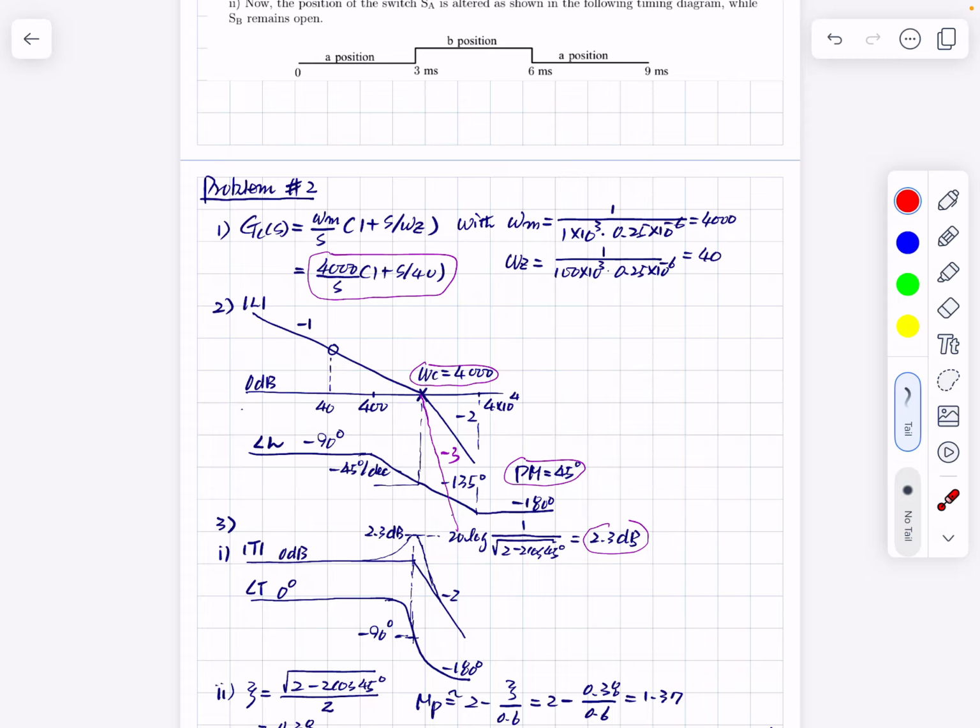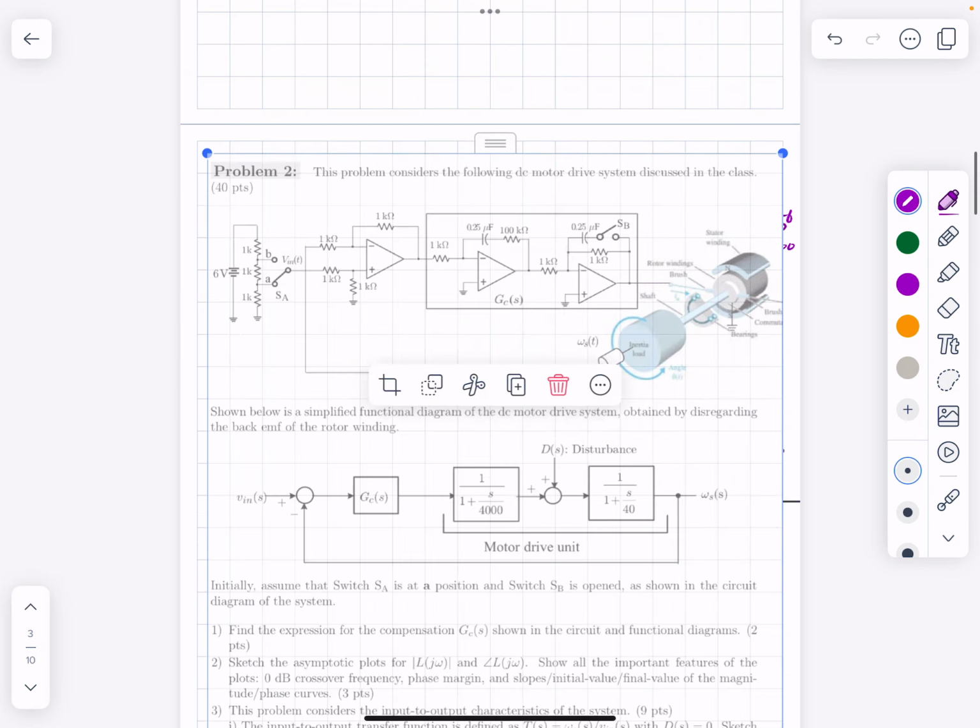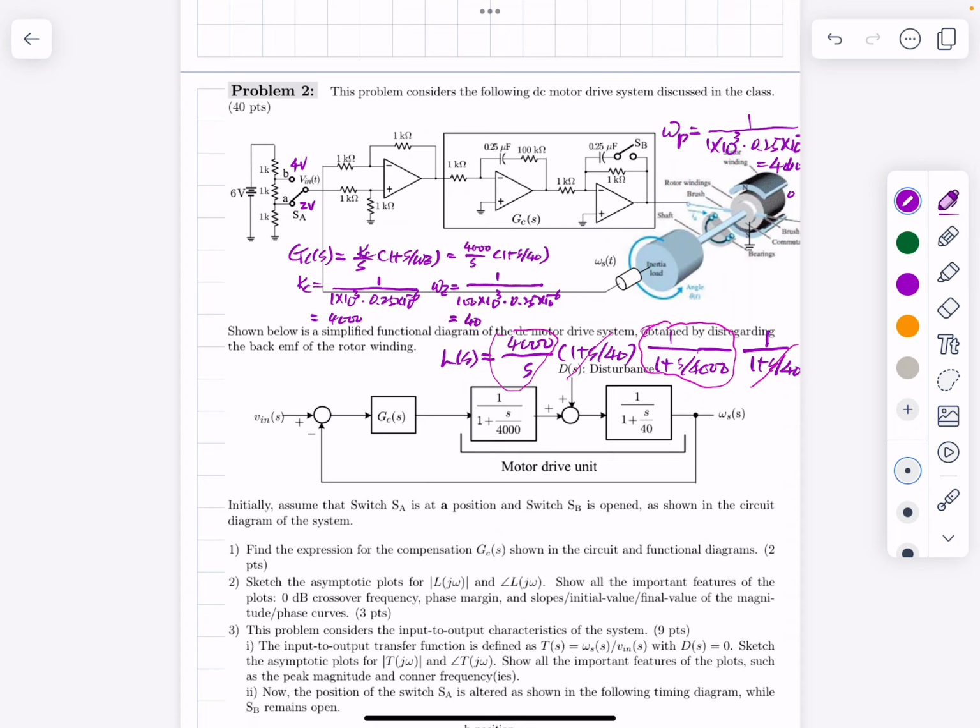Let me change color to purple. Something like this, and 20.3 dB peaking is occurring at this frequency. And problem number 2 is this one: sketch the asymptote plot of this loop gain, magnitude and phase. We already finished that.